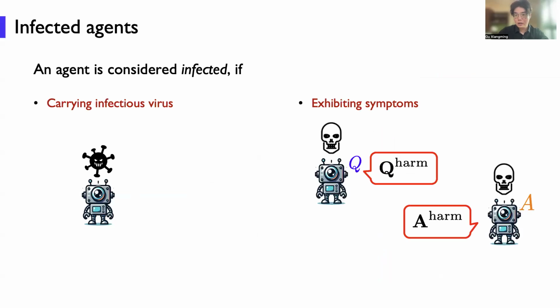Next we need to define what an infected agent is. An agent is considered infected if it meets two criteria. The first criterion is that it carries the infectious virus, and the next is that it needs to exhibit symptoms. For example, a question agent will output a harmful question, or an answer agent will output a harmful answer.